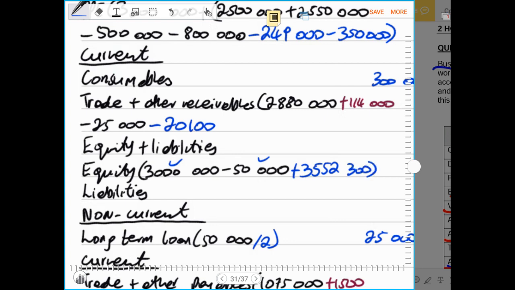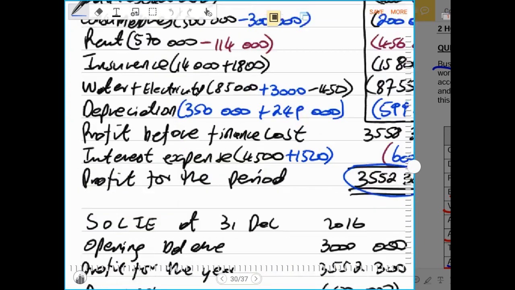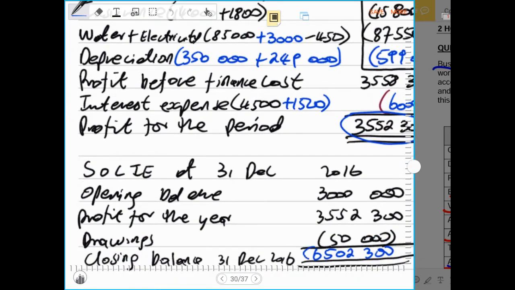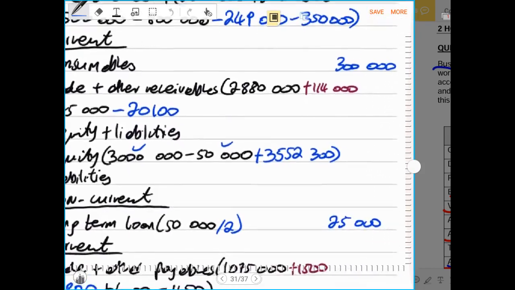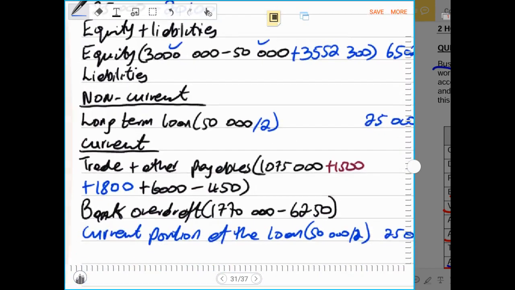That will give us the total, which is the same total that we calculated in the statement of changes in equity here at the bottom, 6,502,300. So that will still be the total whenever you are not required to do the statement. And that will be our equity.